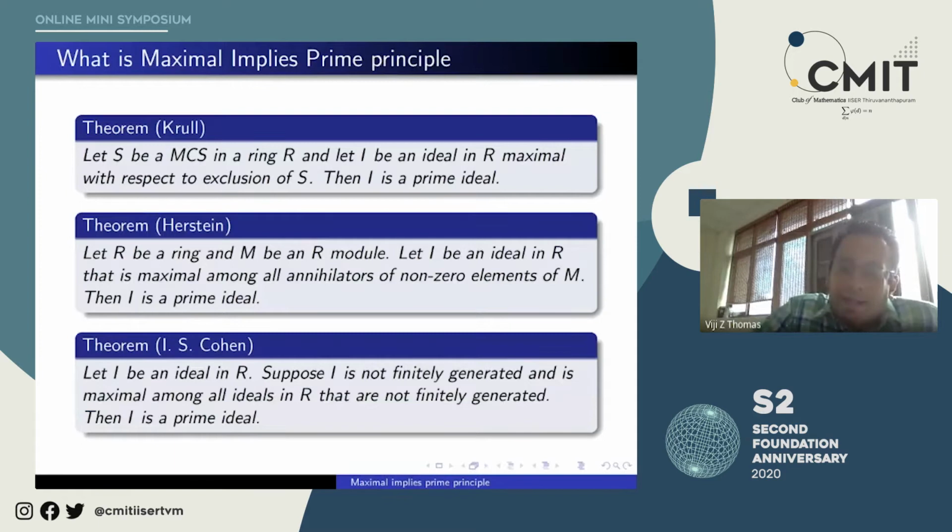Cohen. Let I be an ideal in R. Suppose I is not finitely generated and is maximal among all ideals in R that are not finitely generated. Then I is a prime ideal. This is a theorem I will focus on and I will sketch the proof because it has some corollaries, and that is why I'll focus on this. And this is more or less understandable, I think. And it has not too many words which you perhaps won't know.